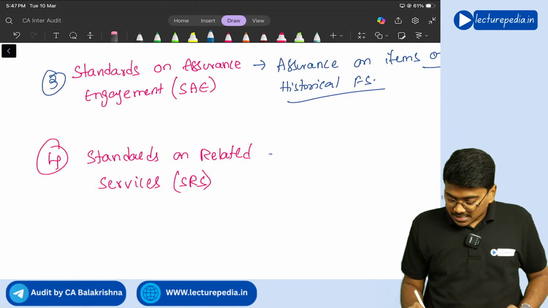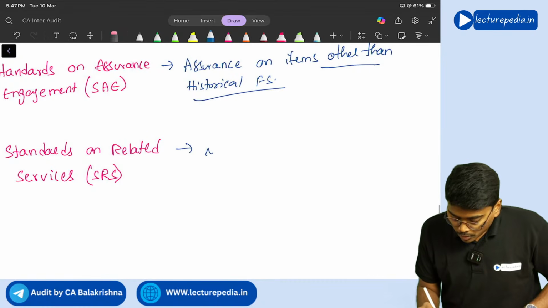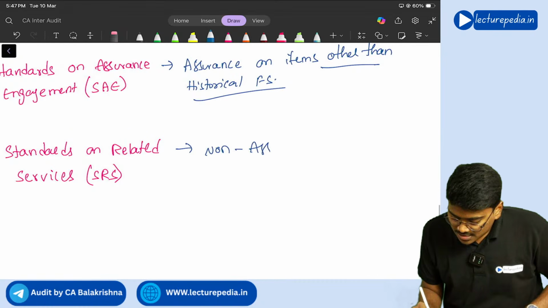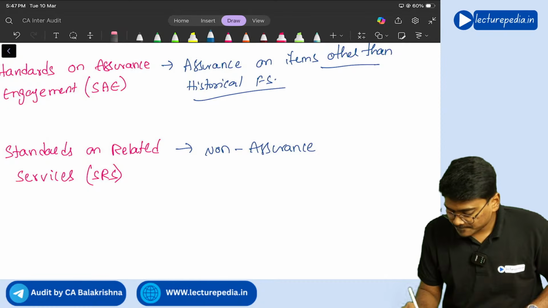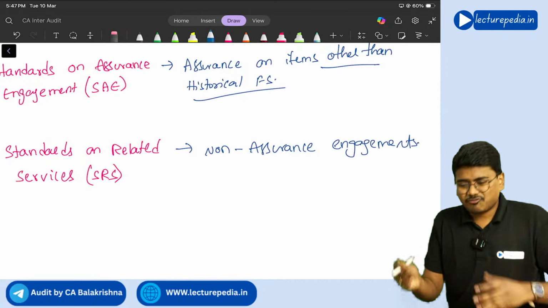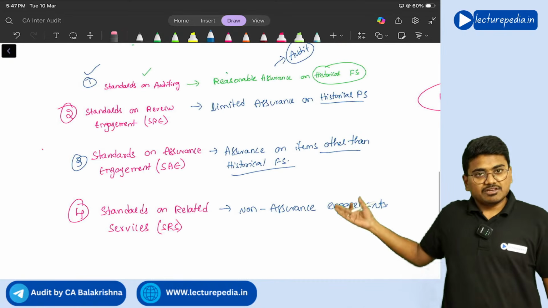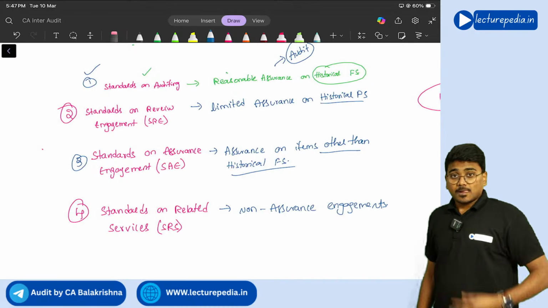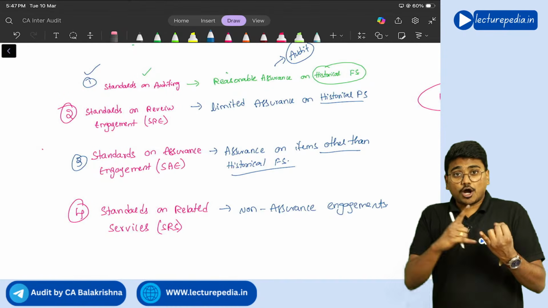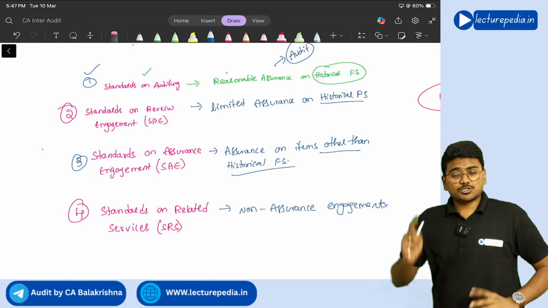This SRS series is applicable for non-assurance engagements. Understanding? Who gave all these standards? Of course, our ICAI. All these series of standards are given by ICAI. So a CA firm can perform audit engagements, review engagements, assurance engagements, and non-assurance engagements.